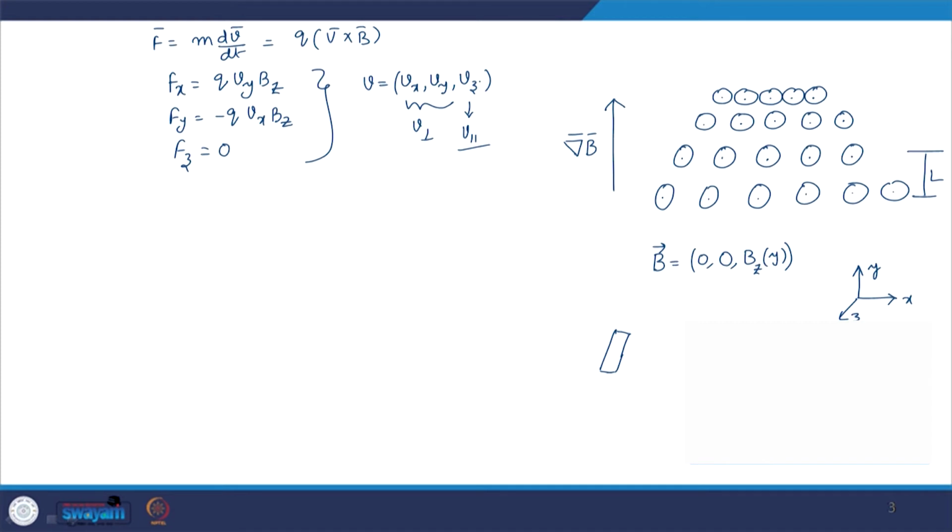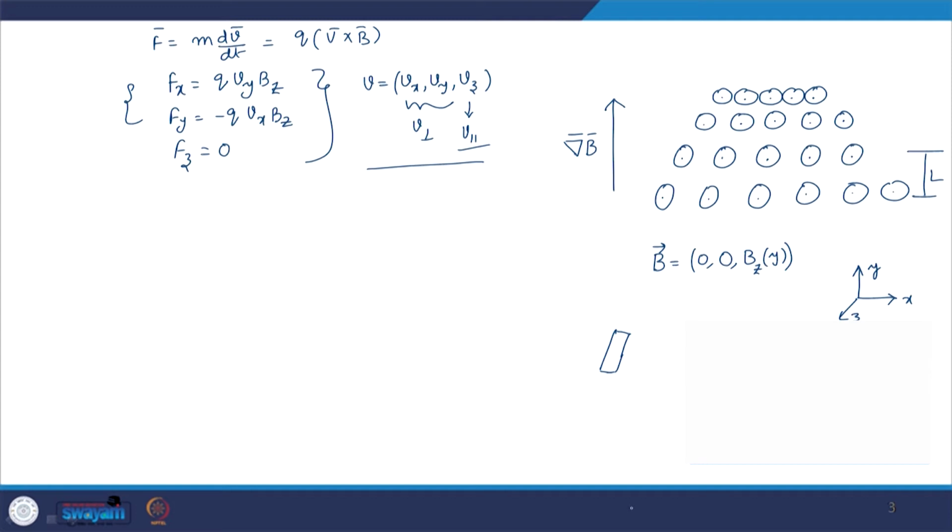What I am trying to say is this is the velocity of the particle to begin with. If this particle makes an entry into the magnetic field, it will experience a force like this. Now, what we did was, these are two differential equations which are coupled. So, we solved these differential equations and assumed solutions for the velocity. So, F is m dVx by dt, right. Then we obtained a solution which implied that the particle is executing circular motion in the magnetic field, right.